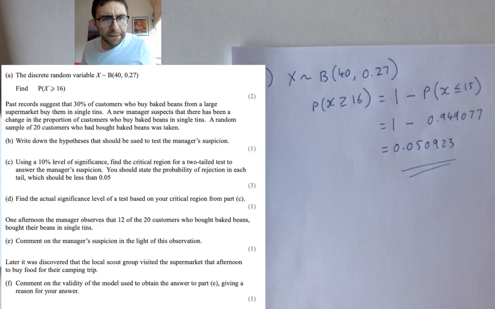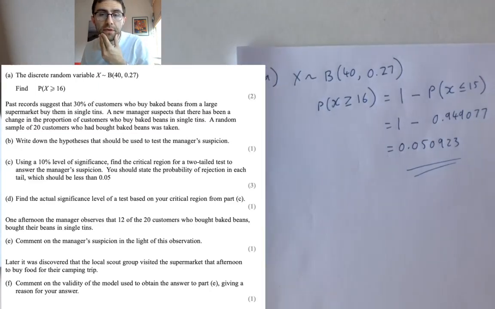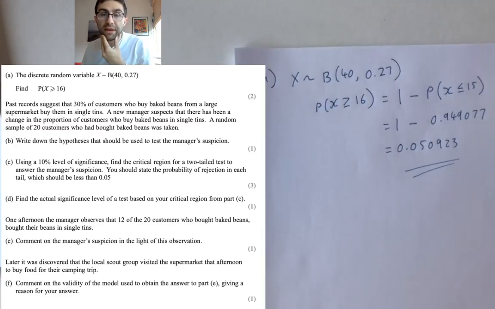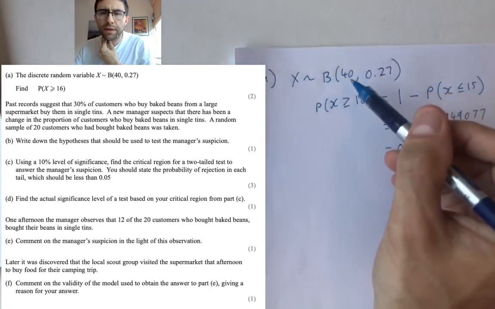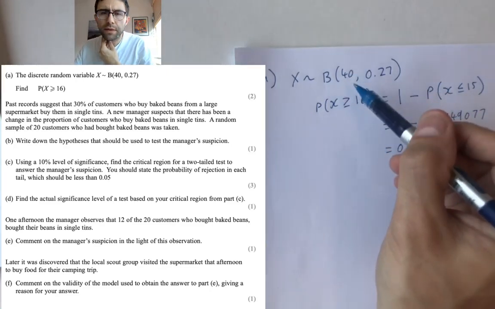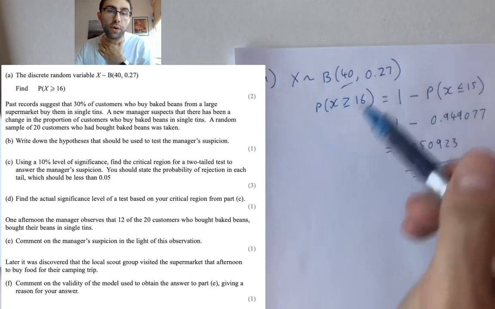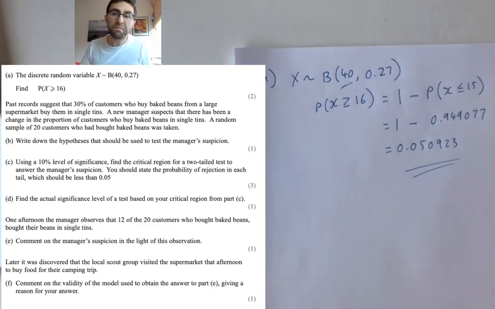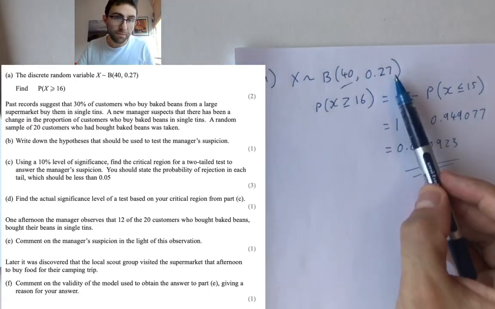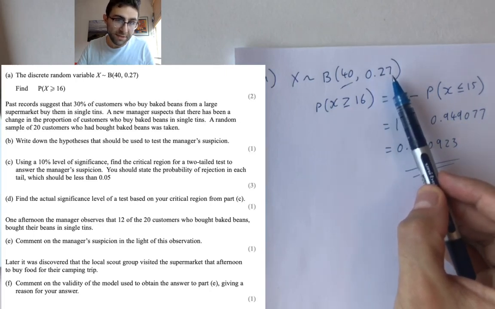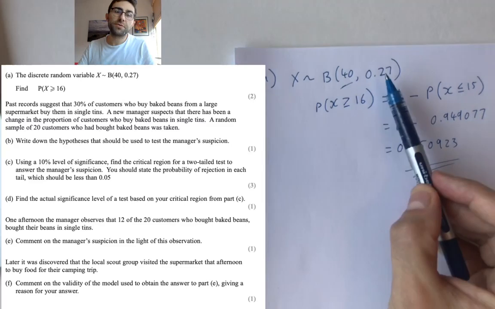We'll start to see it when we go into the next part of the question. This is more just the computational getting a feel for it. This is the total number of whatever you're doing. You might be checking out 40 boats to see if they've got holes in them. This is the probability that there is a hole, so 27%, 0.27. 40 boats, checking are they punctured.